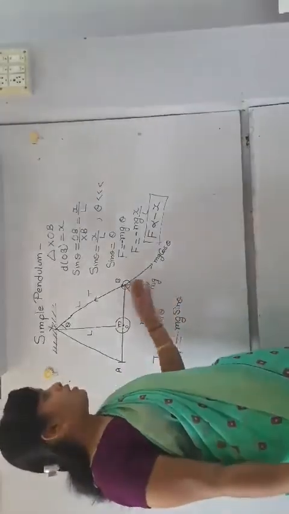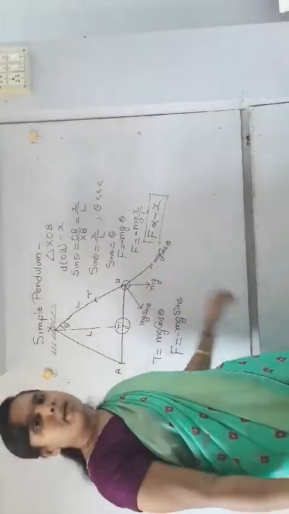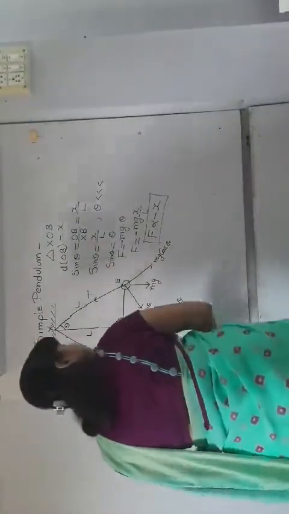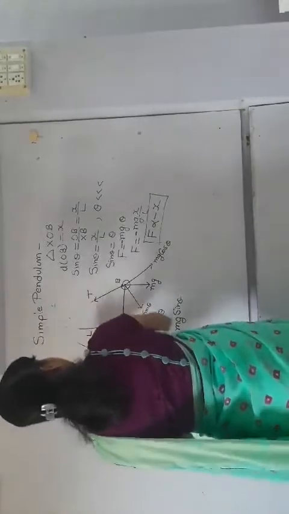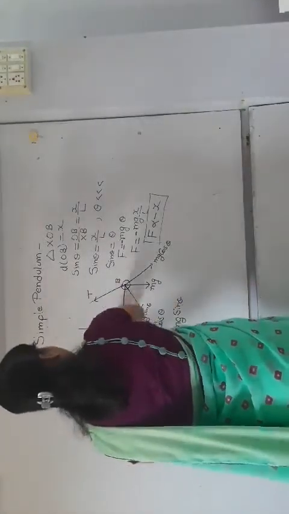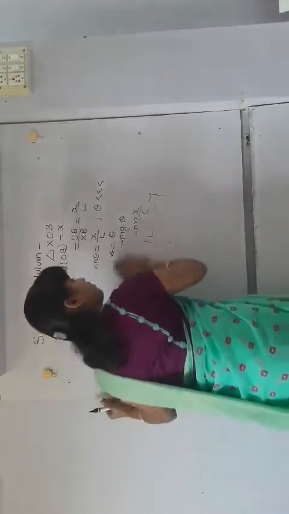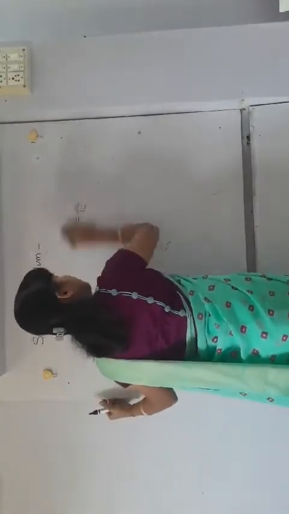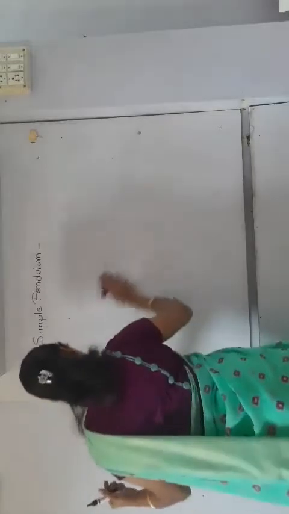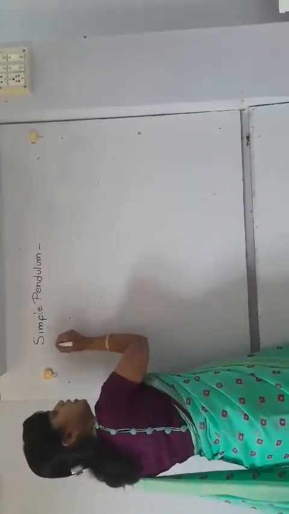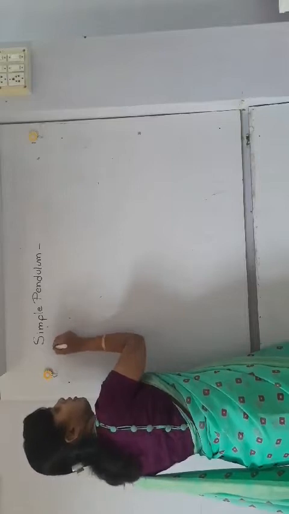Okay. So next we are going to find the time period of simple pendulum here. Okay. Now what is time period?